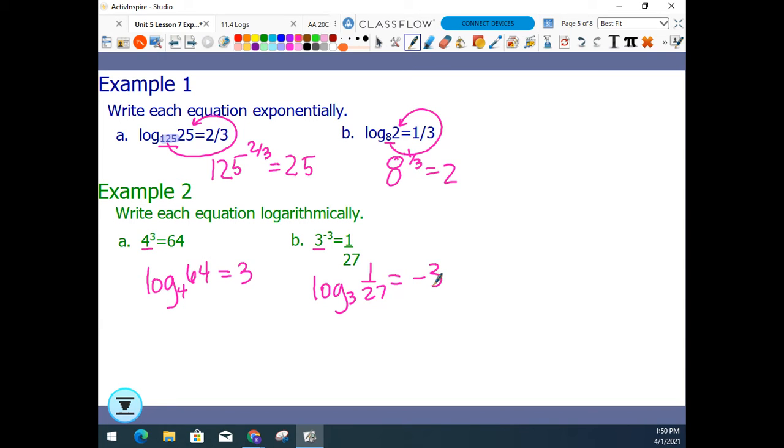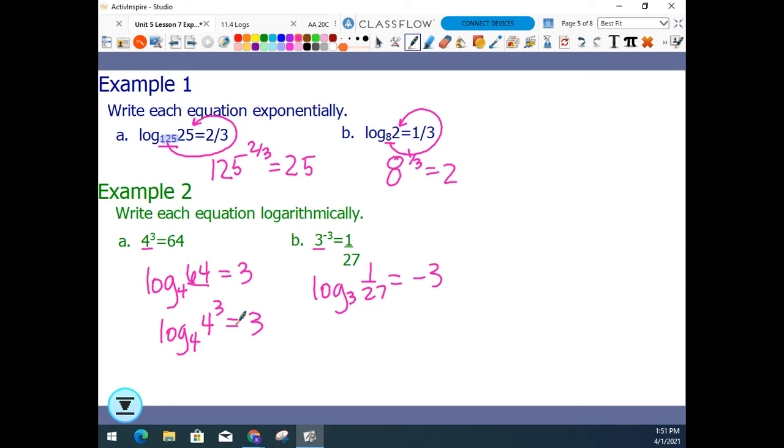Now, I want you to ponder, why is it that log base 4 of 64 equals 3? If you look at your card, what does 64 equal? 64 is 4 to the third. So does it make sense that this whole logarithm equals 3?